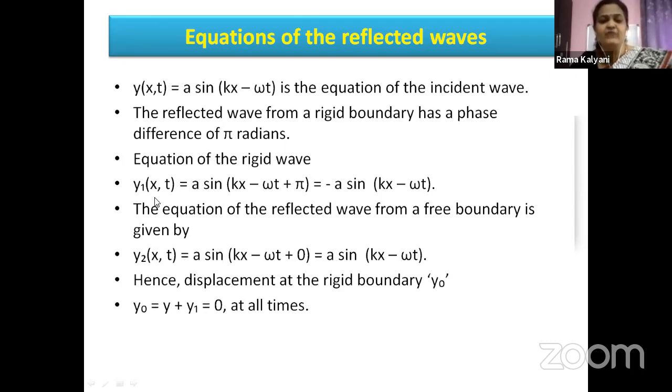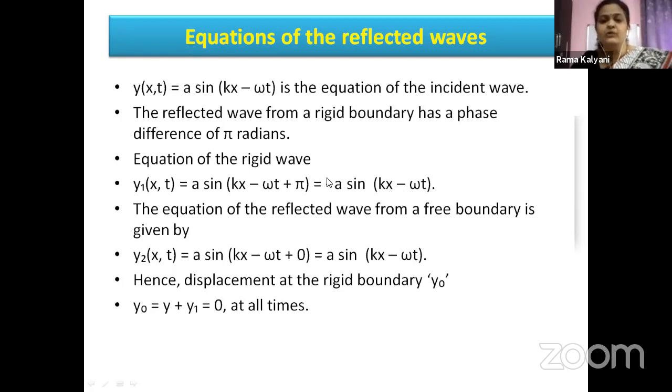The equation of the reflected wave I have taken as y1 of x comma t is equal to a sine of kx minus omega t plus pi. It is pi radians. Pi is the phase difference between the two waves, so we have included it here in the reflected wave. According to trigonometric relations, we know this will become minus of a sine kx minus omega t.